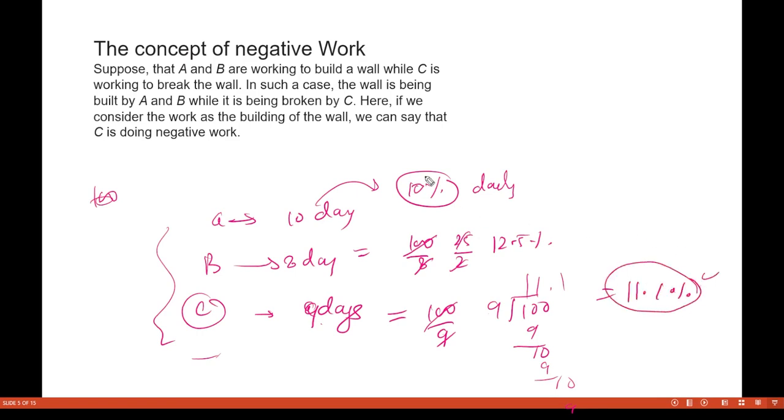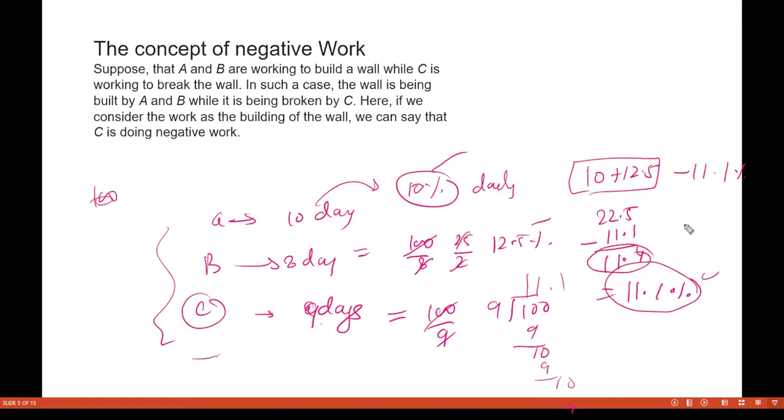11.11%. Okay, now this much work is done in one day, 10 plus 12.5, and this much work is destroyed, 11.1%. So total work left is how much? 22.5 subtracted by 11.1. So you will have 11.4. Okay, 11.4% of the work is done in one day.